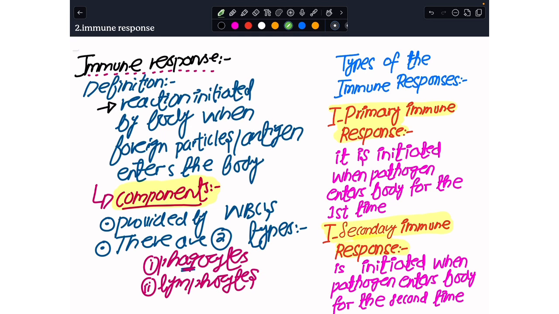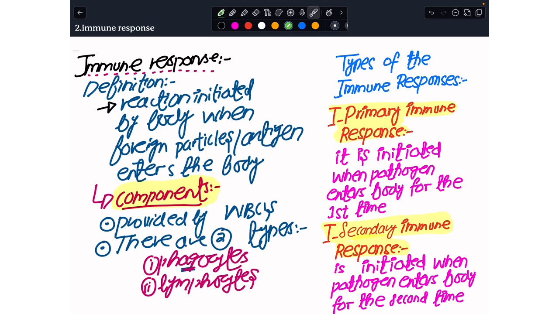But the situation is that in some cases, these mechanical and chemical barriers that we have in the body fail to restrict the pathogen at the surface of the body. So the pathogen literally gets into the cells or near to the cells of your body. And over there, the ability of the body now comes into play, and that is immunity. By the word immunity, what we mean is the body's ability to fight against diseases once they have entered into the body.